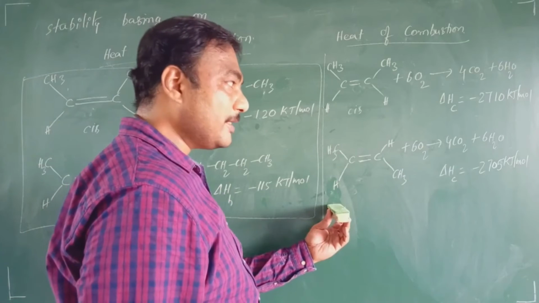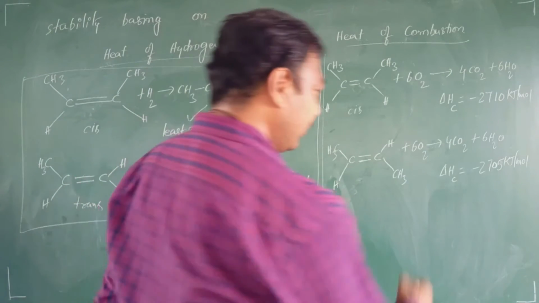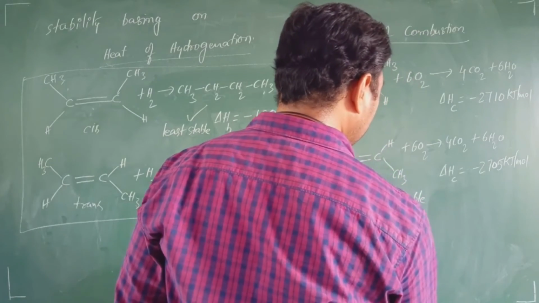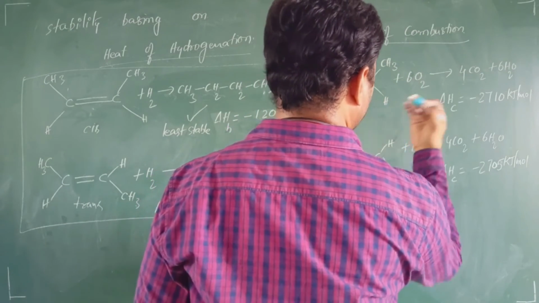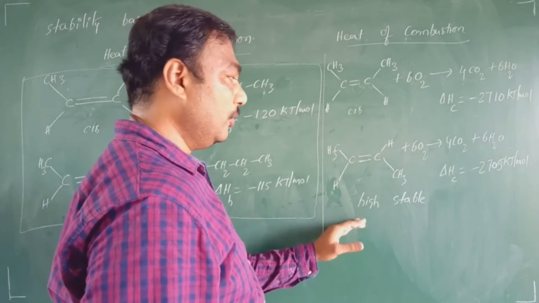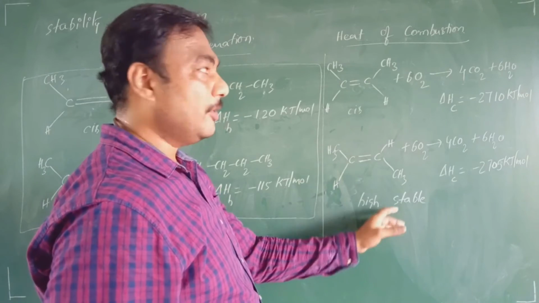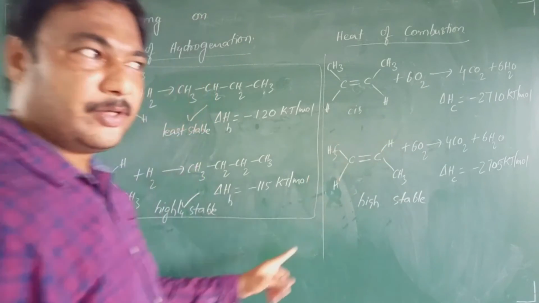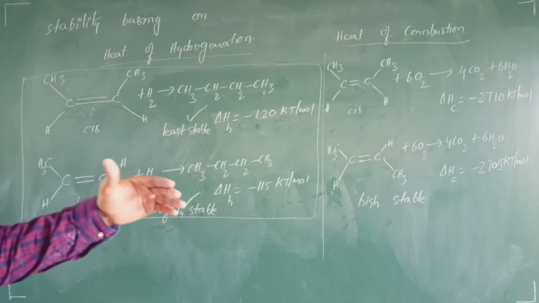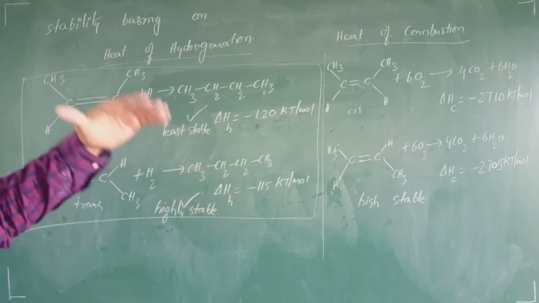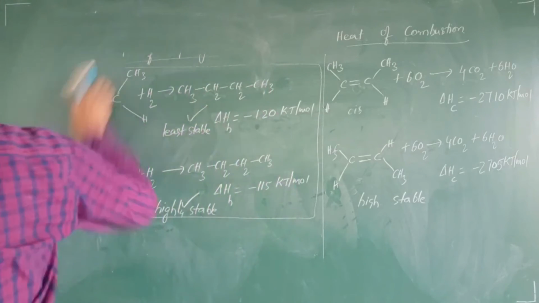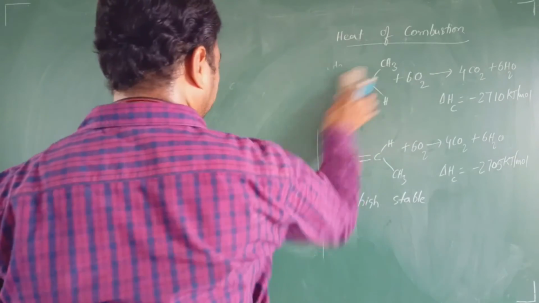In this case also, which one is liberating less amount of energy? This one. Therefore, it is stable. Okay, or it is a little stable when compared to cis. We cannot say it as unstable, but upon comparing these two, trans form is highly stable when compared to cis. Okay, students, remember the one which liberates least amount of energy is more stable than the other one. Okay, right.